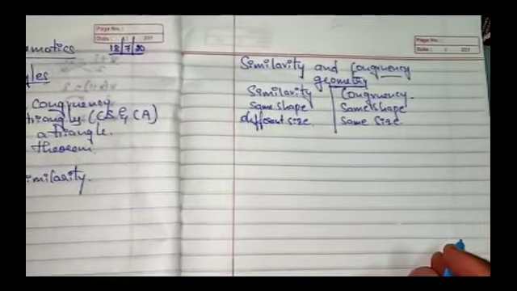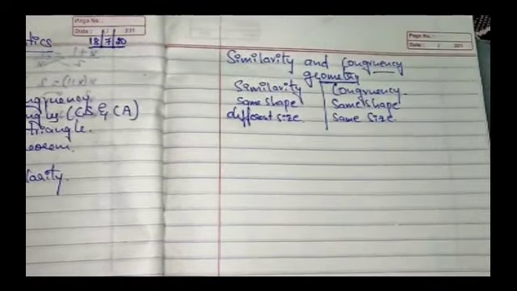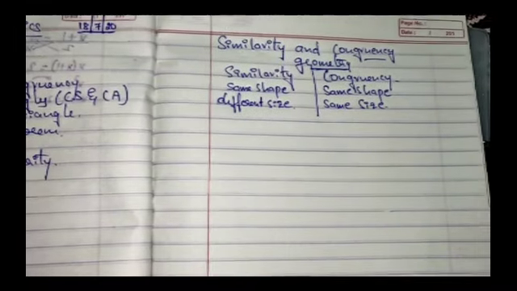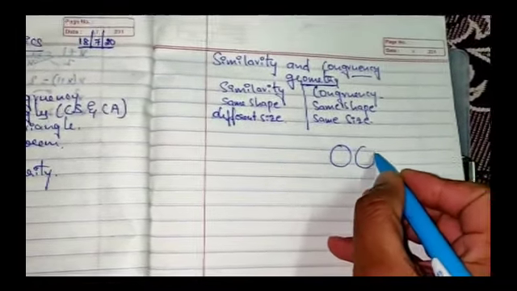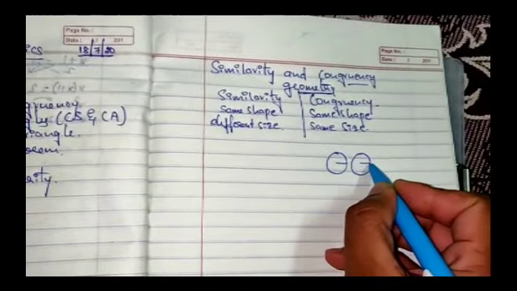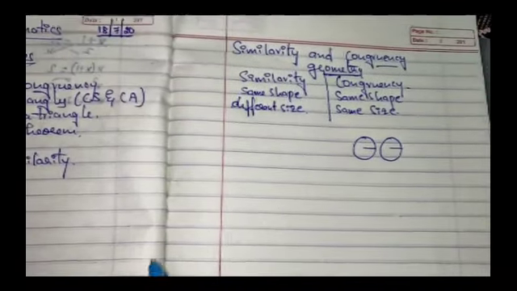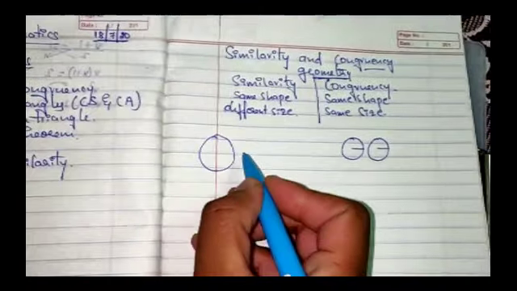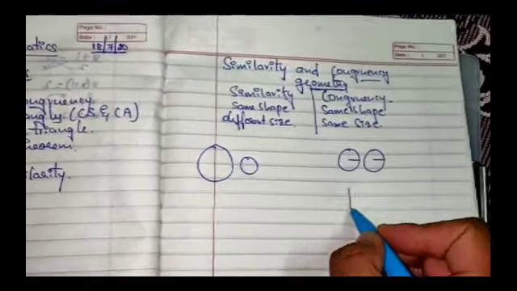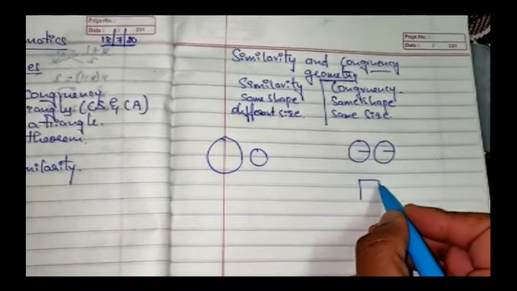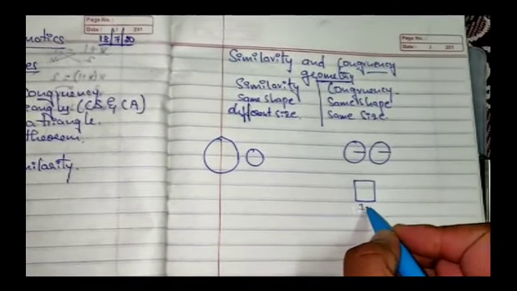Let us draw some diagrams which can differentiate between similarity and congruency. As I told you, circles having same radius are congruent figures, and circles with different radii are similar figures. We can also take an example of a square, each of side 1 cm.